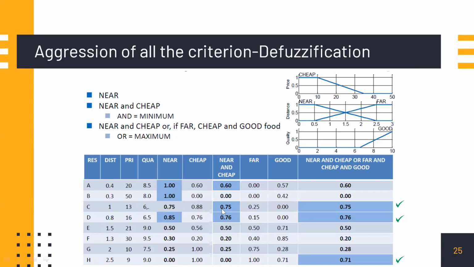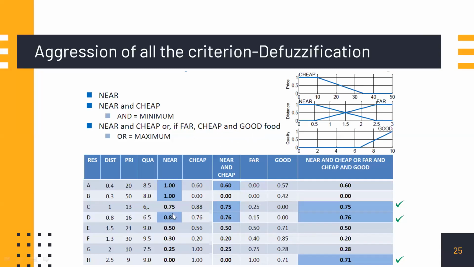Accordingly, we will consider all the parameters, and the OR case. Far and cheap: it can be far, but if it is far, cheap and good is the consideration. Cheap and good, you have to AND them.